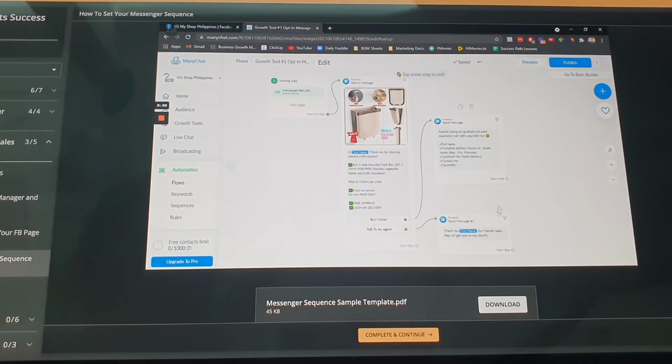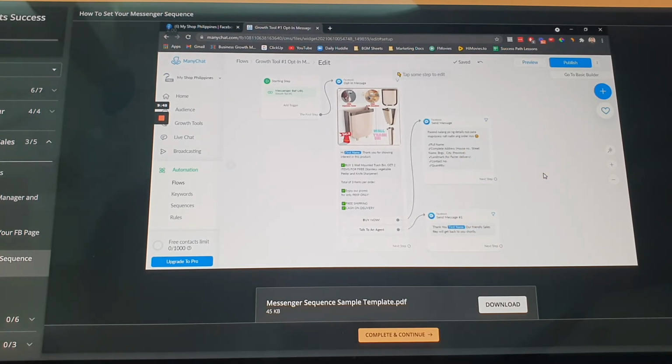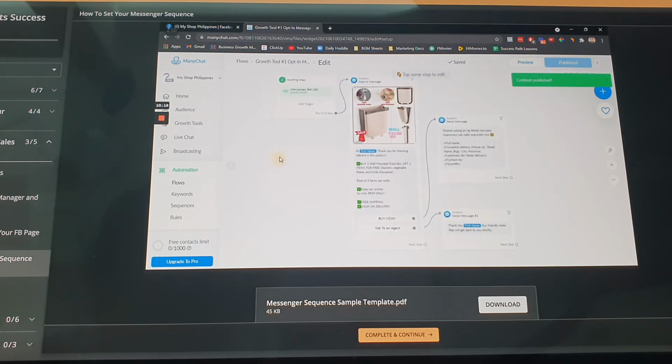Yan. And since hindi naman lahat talaga pag click on this, hindi naman talaga lahat nag-inquire. So, tendency nga, we need to follow up with them, either by your VA or by you. You can do a manual follow up with them. Yun ang ginagawa ko. Manual follow-up lang to humanize the process, but you can also have an automated follow-up via ManyChat. So the way to do that is, save na natin to. So gagawa na tayo ng follow-up sequence.